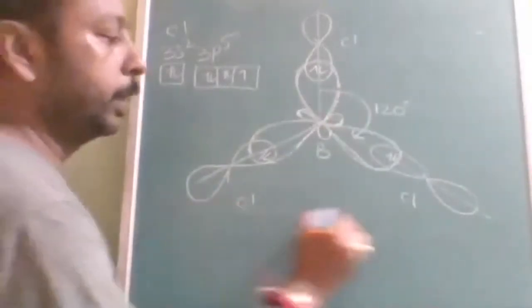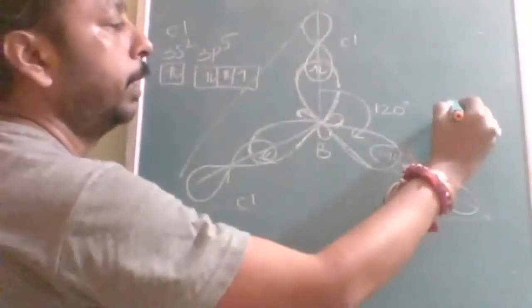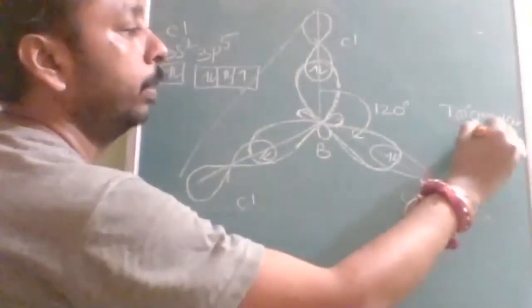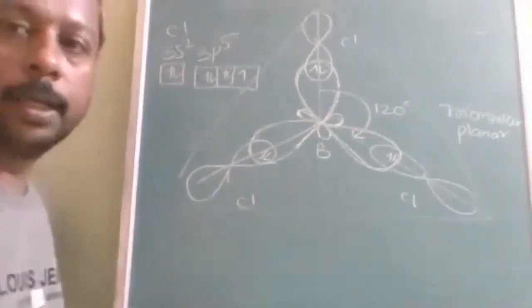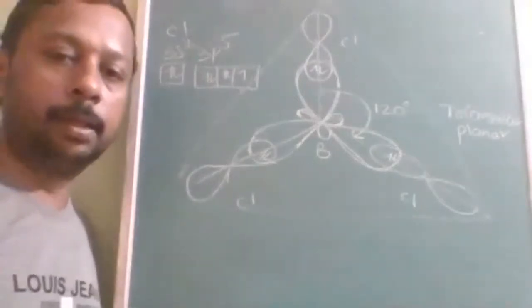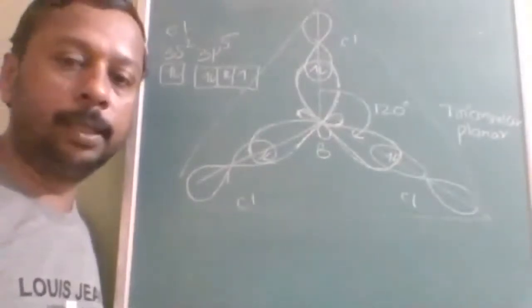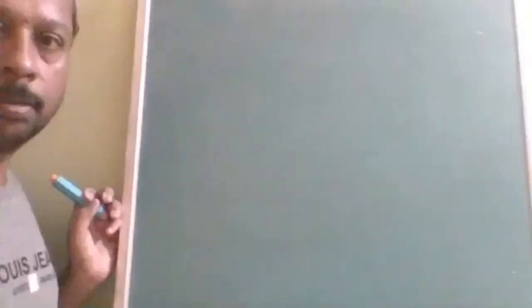Now when I combine all of them, what am I getting? I am getting a triangle. So the shape is triangular planar. This is the structure and hybridization of BCl3. BCl3 hybridization is sp2. Number of bond pairs is 3. Shape is triangular planar. Okay, note down. Now we have seen about the sp and sp2. Now let us see about the hybridization sp3.